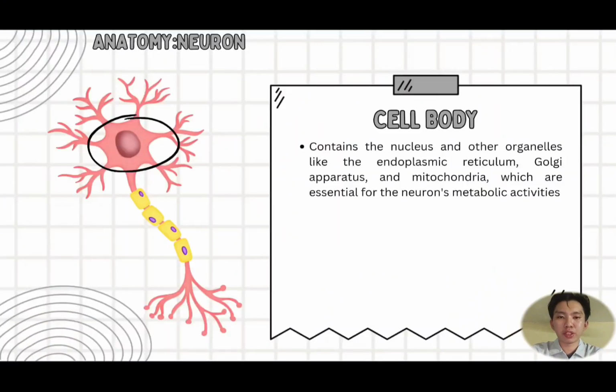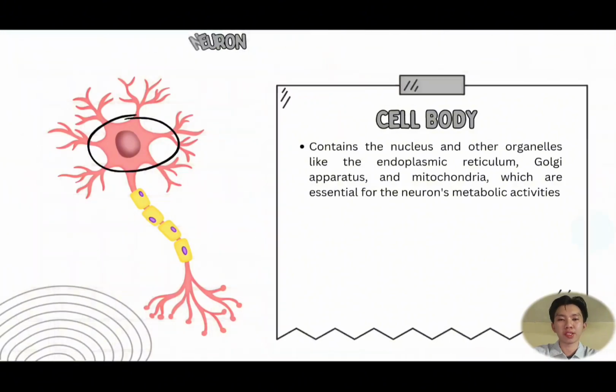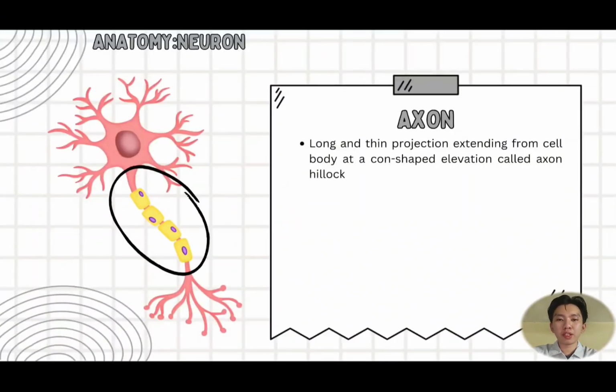The next structure is the cell body. The cell body contains the nucleus and other organelles like the endoplasmic reticulum, Golgi apparatus, and mitochondria, which are essential for the neuron's metabolic activities. Next is the axon. The axon is a long and thin projection extending from the cell body at a cone-shaped elevation called the axon hillock.